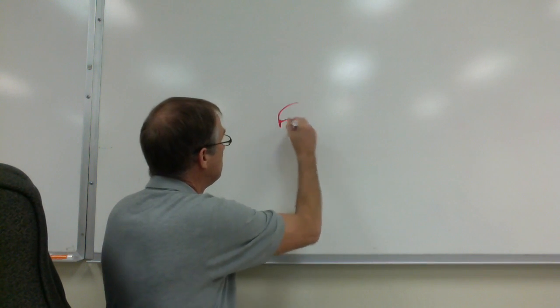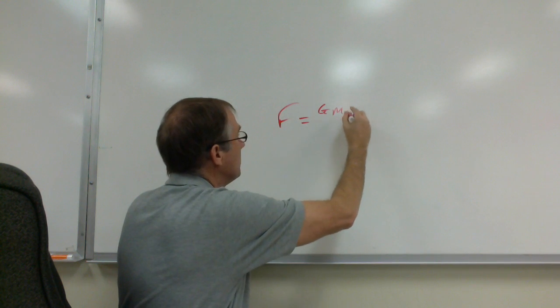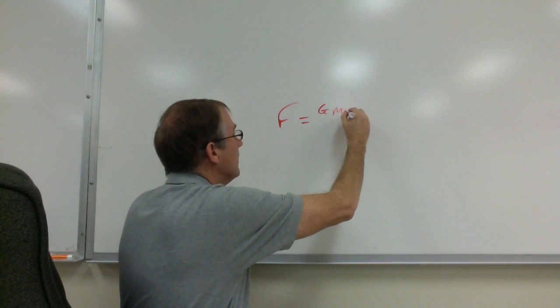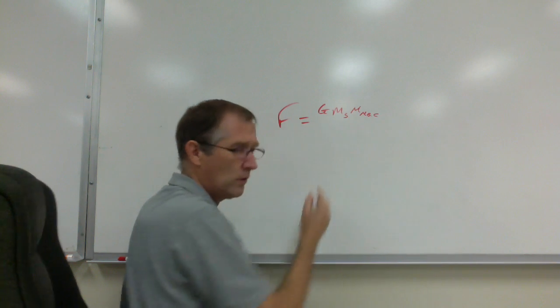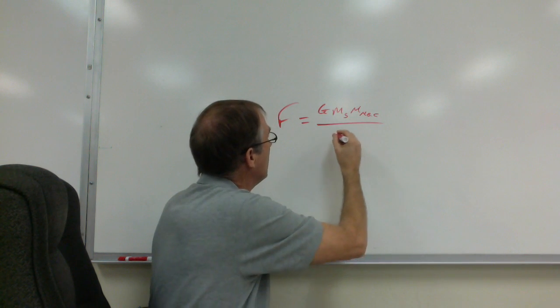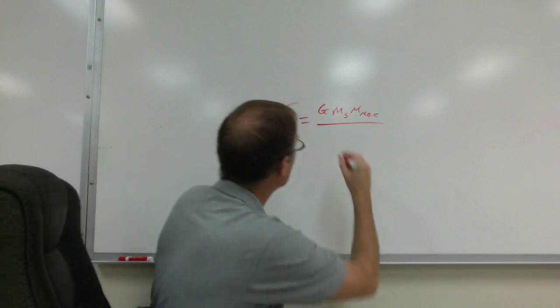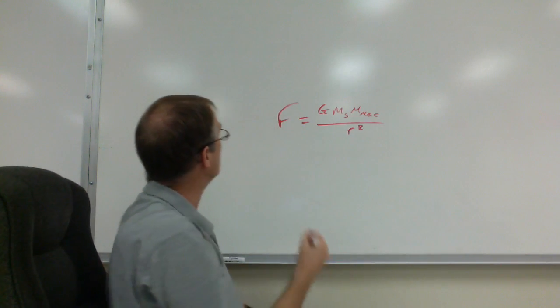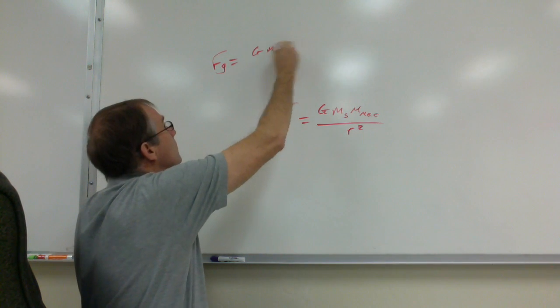So let's write out Newton's law of gravitation. F, you can put Fg if you want, but I said it was F. That's going to be equal to G times the mass of Santa and the mass of Mrs. Claus. I wonder what her first name is. All over some, what did I say, distance d? Oh, distance r. Okay, all over r squared. That's Newton's law of gravitation: Fg equals G m1 m2 all over r squared.